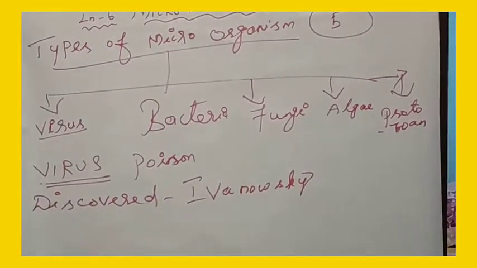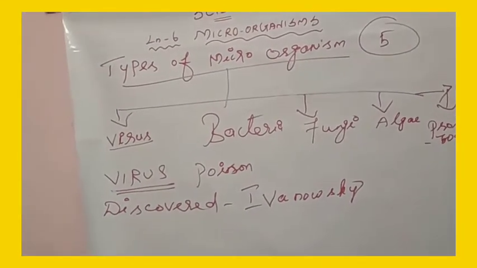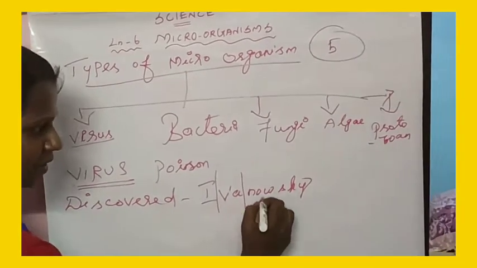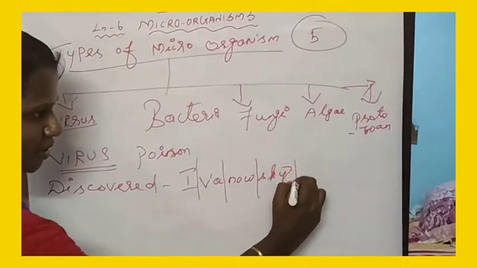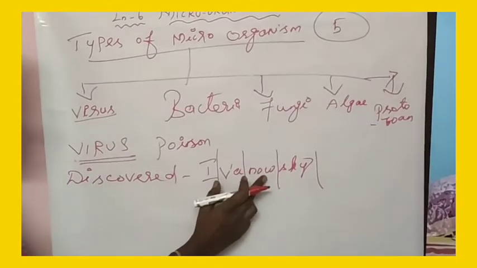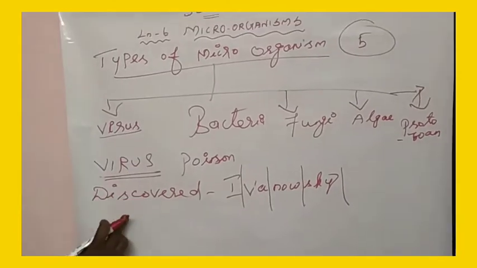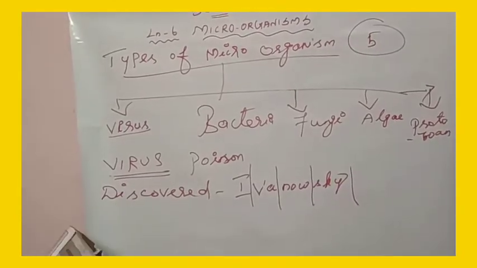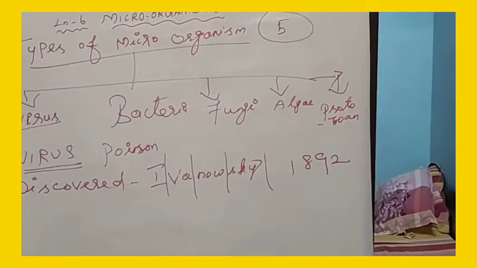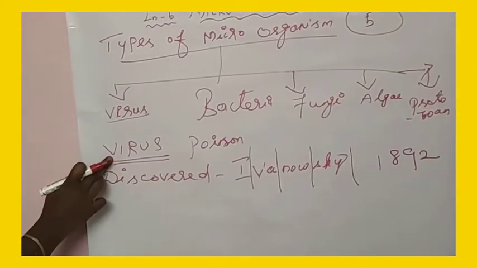How can you remember this scientist's name? You can divide it like this and keep it in your mind. So virus was discovered by Ivanowsky in 1892. The virus can act as both living and non-living.